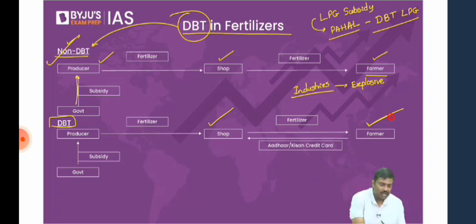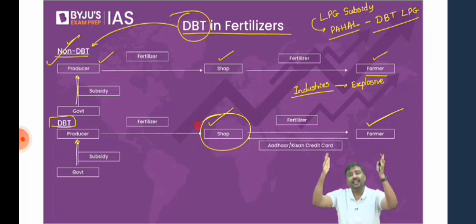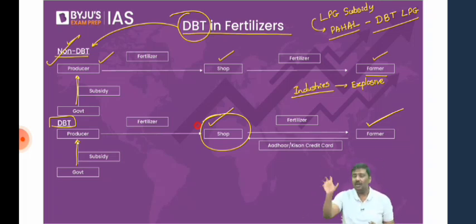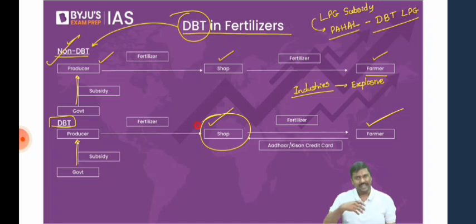Let me know, right? So the government will provide a subsidy to the manufacturing company, but this has to be maintained. The shopkeeper, whenever they sell it, will take the data and feed it, and the data is maintained on a central server. The government can easily find out who is purchasing how much, what kind of fertilizers is used, etc. But again, is there a scope of misuse? In every system, there's a scope of misuse.